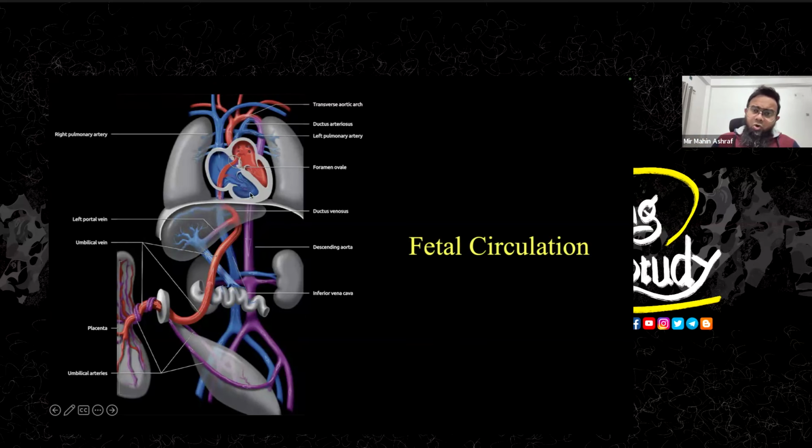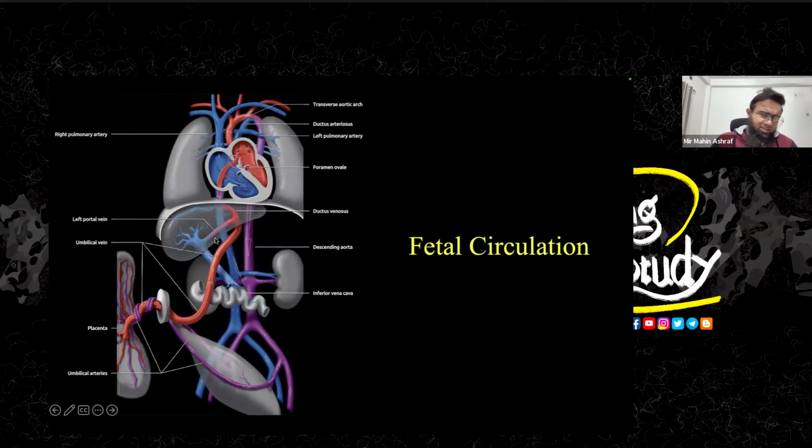Then from the right atrium, we transfer the blood to the right ventricle. And if you transfer all of this blood to the lung through the pulmonary trunk, the lung will get congested. So we need more shunts here. That's why we produce the foramen ovale, from where the maximum right atrial blood goes to the left atrium, then to the left ventricle, and through the aorta we supply the whole body. And from the pulmonary trunk, we also make another shunt, which is called the ductus arteriosus, through which we send the blood to the aorta, so that the lung does not get congested.